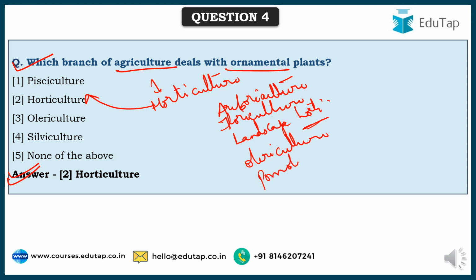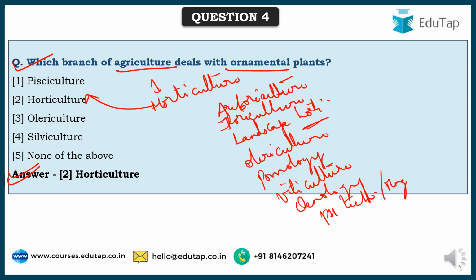Pomology, all about fruits. Viticulture, all about grapes, production and marketing of grapes to be precise. Oenology, all aspects of wines and winemaking. And the next is post-harvest management or post-harvest technology. Here, maintaining the quality and also preventing the spoilage of horticulture crops post their harvest. So these are the various sub-disciplines of horticulture that can be observed.